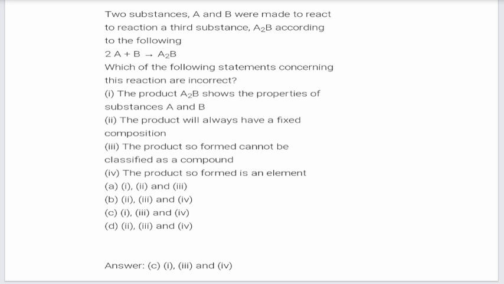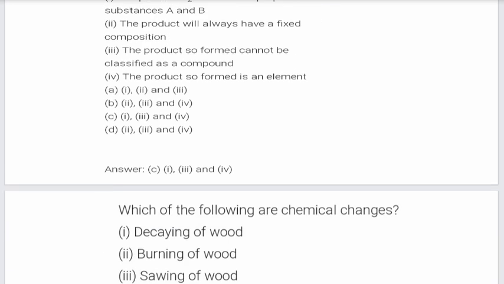The first statement, the product A2B shows the properties of substances A and B. Second, the product will always have a fixed composition. Third, the product so formed cannot be classified as a compound. And the fourth, the product so formed is an element. The options are A, 1, 2 and 3; B, 2, 3 and 4; C, 1, 3 and 4; D, 2, 3 and 4. The correct option is C, 1, 3 and 4.